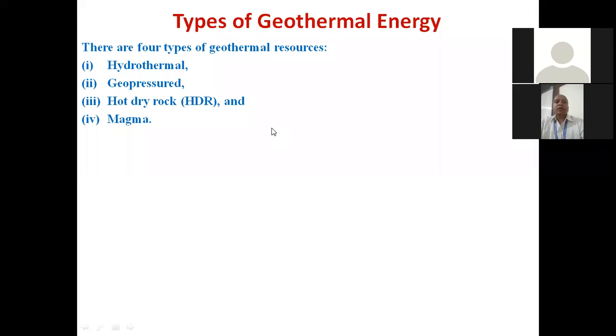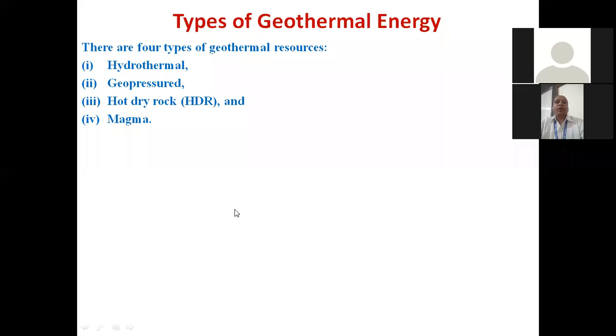This source of energy, hydrothermal source of geothermal energy, is available when we drill on the surface from 100 meter to 3.6 kilometer only. And geopressured energy sources are the sources which are found up to a depth of 3 to 5 kilometer from the earth crust, and it contains brine, salt mixed with water, and it is available at very high pressure.